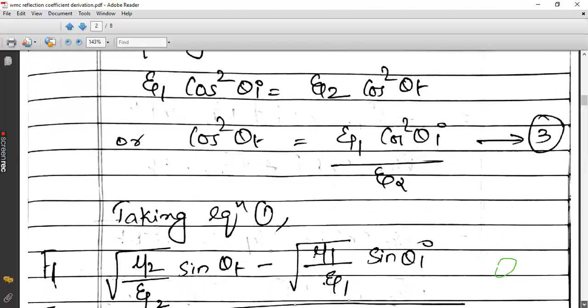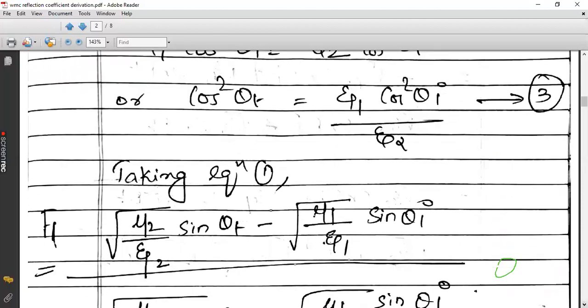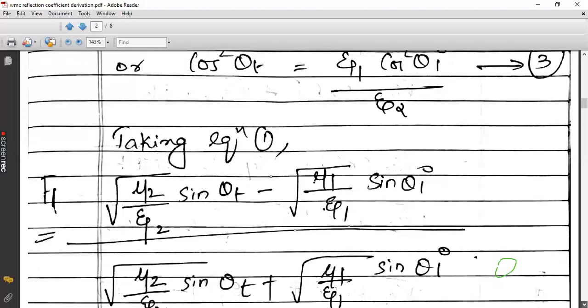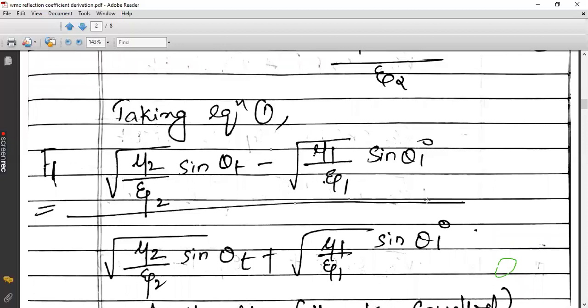Now you will take the first equation again. What was the first equation that you have? Gamma parallel. What is gamma parallel? Reflection coefficient corresponding to electric field which is parallel to the plane of incidence. So in that equation 1, what you do is replace this eta 2 and eta 1 with corresponding equations. You know what is eta 2? Root of mu by epsilon. So eta 2 is root of mu2 by epsilon 2. Eta 1 is root of mu1 by epsilon 1. So for both the numerator and denominator, we are going to modify equation number 1.